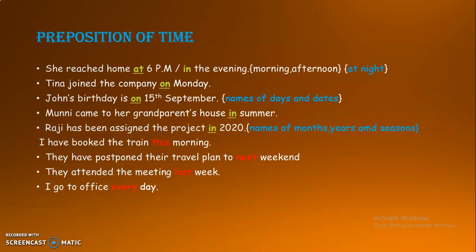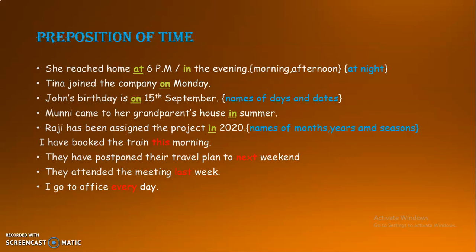Or we can say she reached home in the evening. Without the preposition, the sentence becomes she reached home the evening, which is completely meaningless. Hence, the preposition in describes the time of the action performed by the subject.